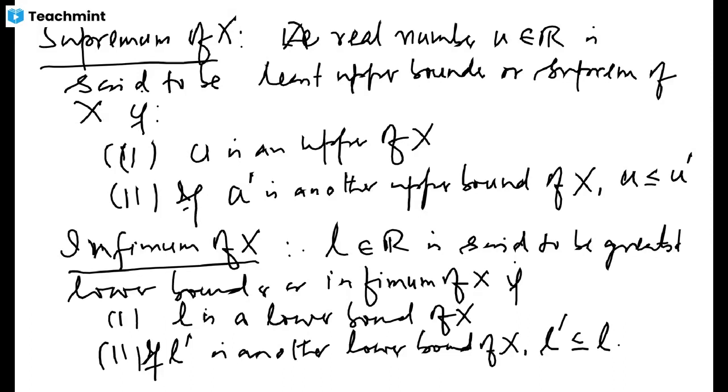Okay, and the notation for supremum is this notation.